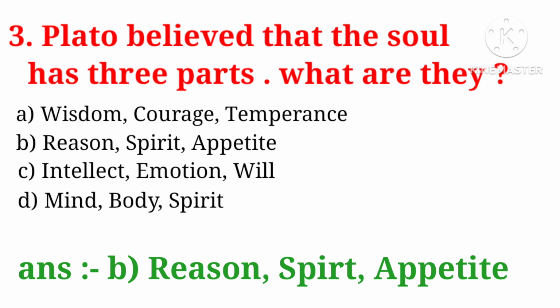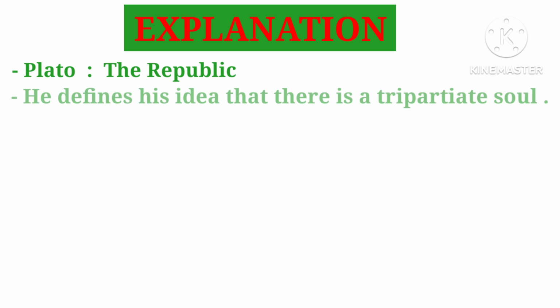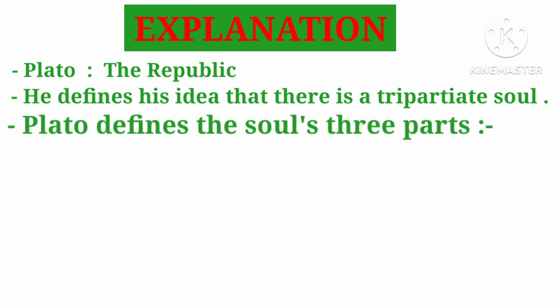We all know that Plato wrote the book The Republic, and in this book he defines the idea of a tripartite soul. Tripartite soul means each person's soul is divided into 3 different parts, and these parts are simply in different balance from one person to another. So Plato defines the soul's three parts as the reason part, spirited part, and appetite part.